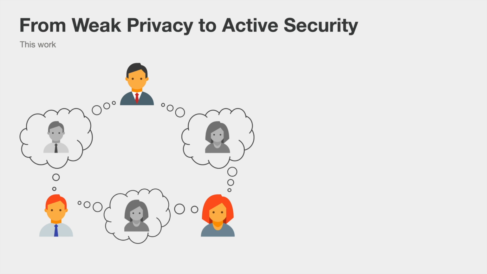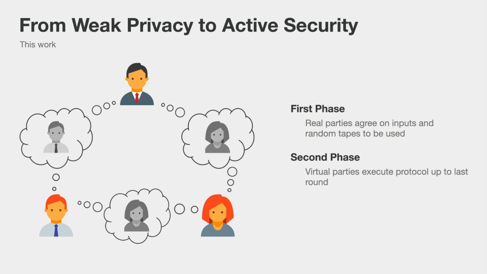So if we assume we have a protocol with weak privacy, then we can transform it into an actively secure protocol, basically using the same approach as the previous compiler, but slightly more efficiently. So the idea again is that in our compiler, the real parties first agree on the inputs and the random tapes for the virtual parties. This is done the same way as it was done in the previous work. In the second phase, the virtual parties execute the desired protocol using the simulation strategy that I just outlined. And then in the third phase, every party will perform one batch check to see whether it indeed received the correct messages.